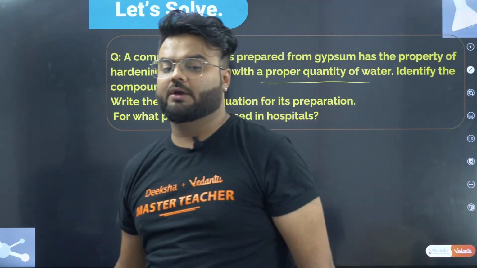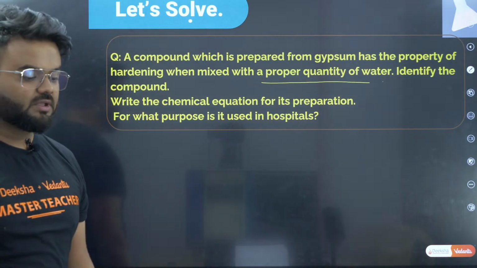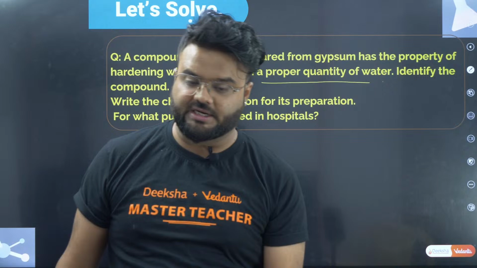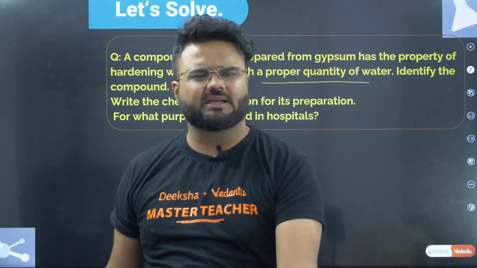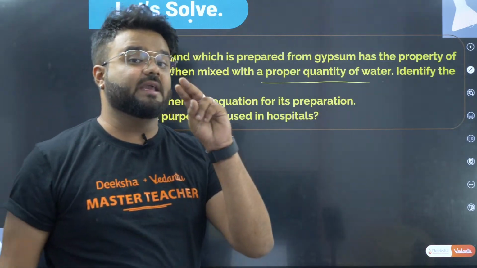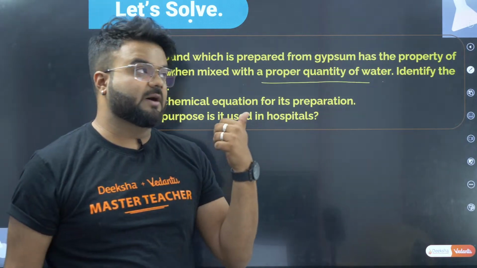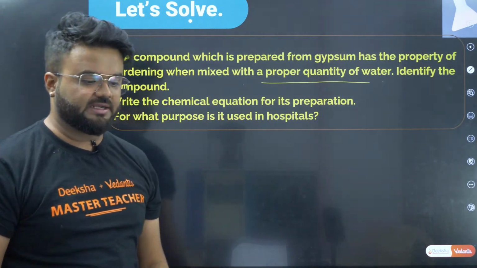Okay guys, for what purpose it is useful in the hospitals, we have to check. Now coming back to the same part, let us study what is gypsum. Everyone knows, right? What is gypsum? It has a similar chemical formula, but it is a little different when compared with plaster of Paris. Now let us check.